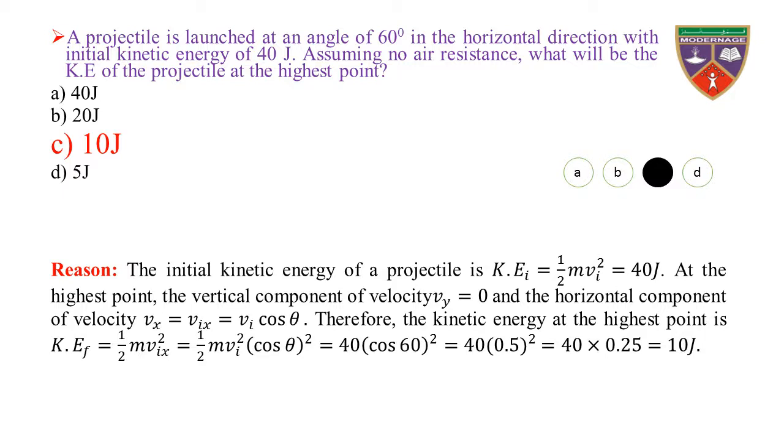So it is equal to 40 into cos 60 whole square, where cos 60 is 0.5 and the square of 0.5 is 0.25. Therefore, 40 into 0.25 is equal to 10 joule. Hence, the kinetic energy of the projectile at the highest point is 10 joule.